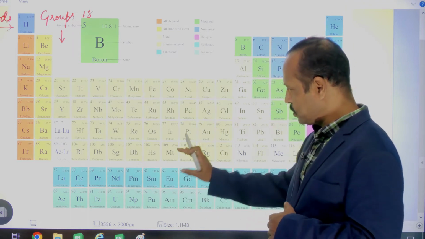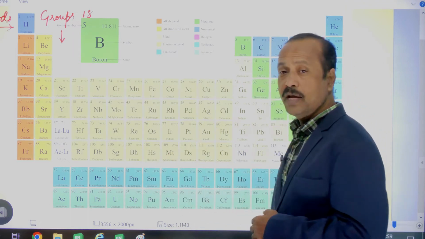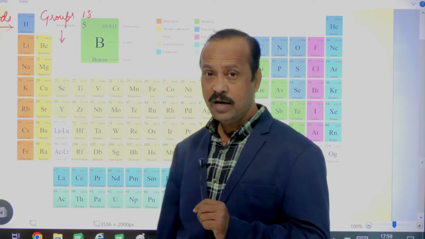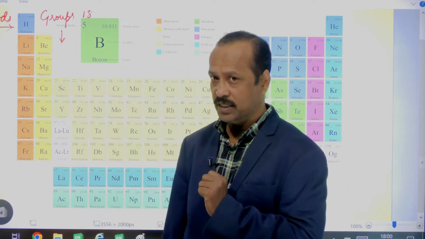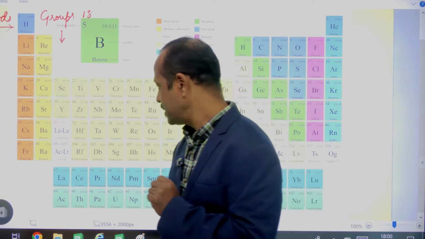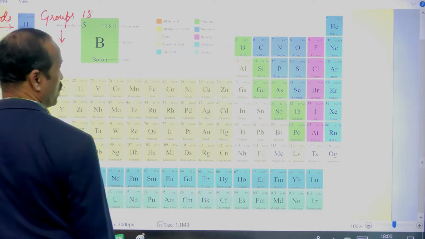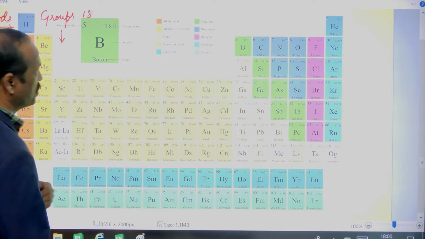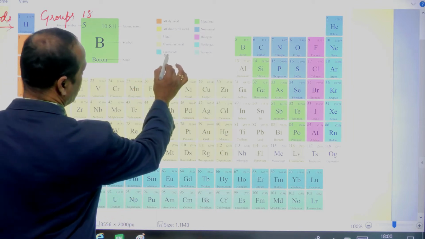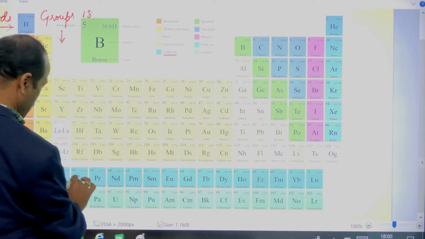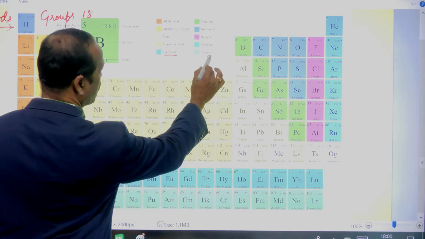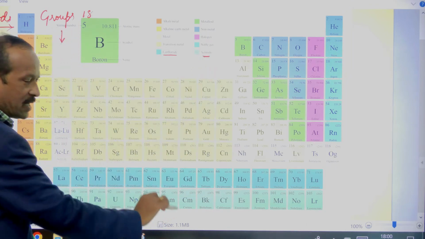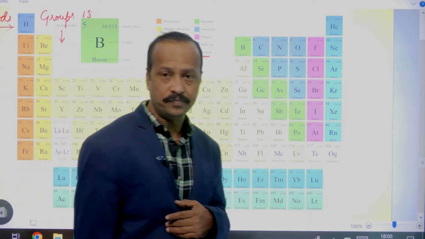Apart from this, there is one small table in which 2 series of elements are there, which are called lanthanides and actinoids. What are they called? Lanthanides and actinoids. You can see this color is called lanthanide, and this green color is called actinide. So, these are the lanthanides and actinoids, clear.